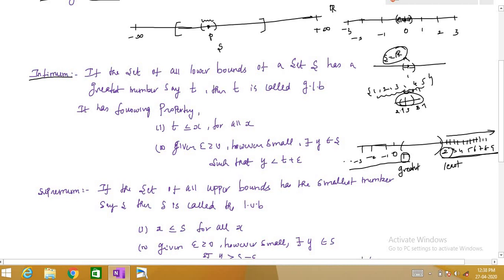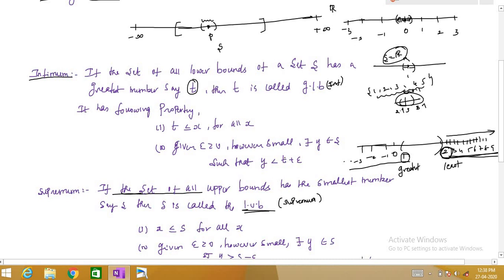The set of all lower bounds of a set S. So these are the lower bounds. The greatest number among them, let us say T. Here it is 1. Then T is called the greatest lower bound, or the infimum. Of all the upper bounds, the smallest member is 2. So therefore, this 2 is called the least upper bound or supremum.